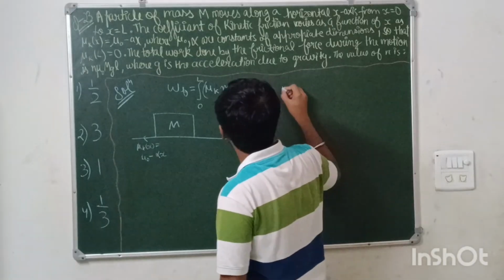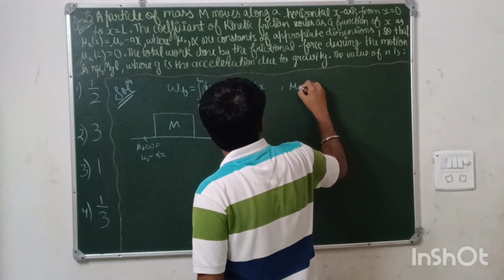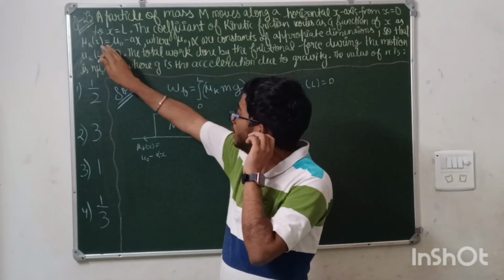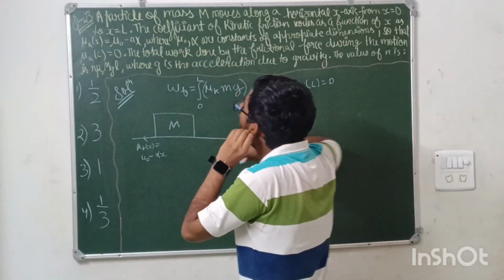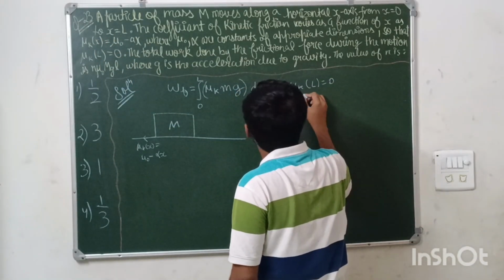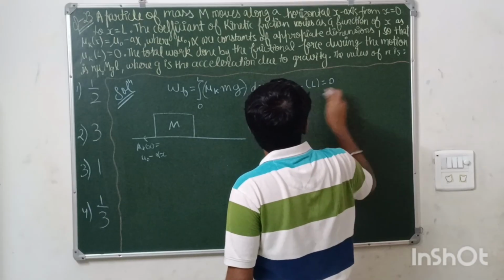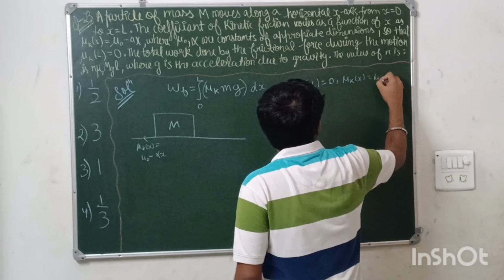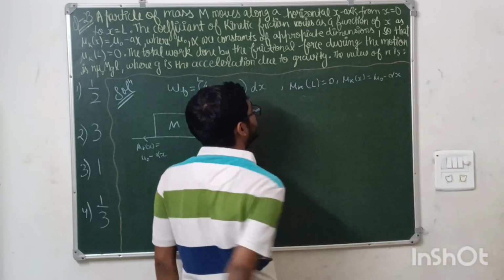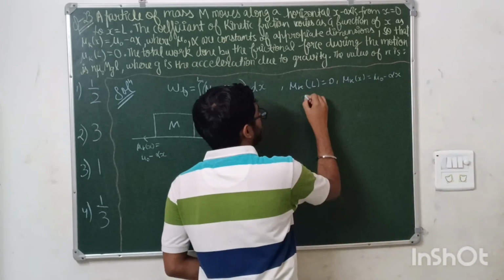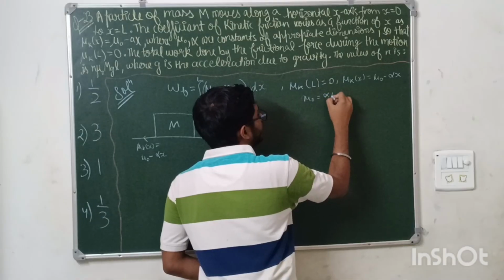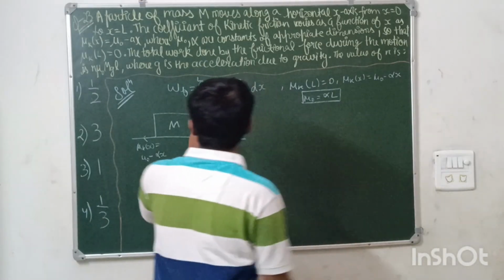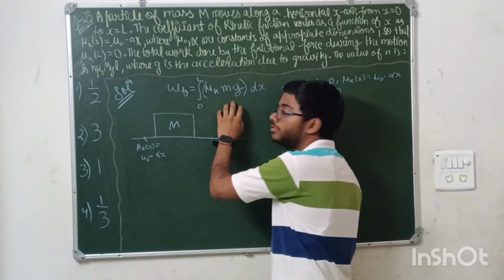Here, one thing we have been given is mu k L equals 0. Means if you substitute x equals L here and put it equal to 0, then your answer would be there. Given mu k x equals mu naught minus alpha x, put x equals L and substitute 0, you will get mu naught equals alpha L. This relation may be used in the further question. First of all, let's sum up this integration.